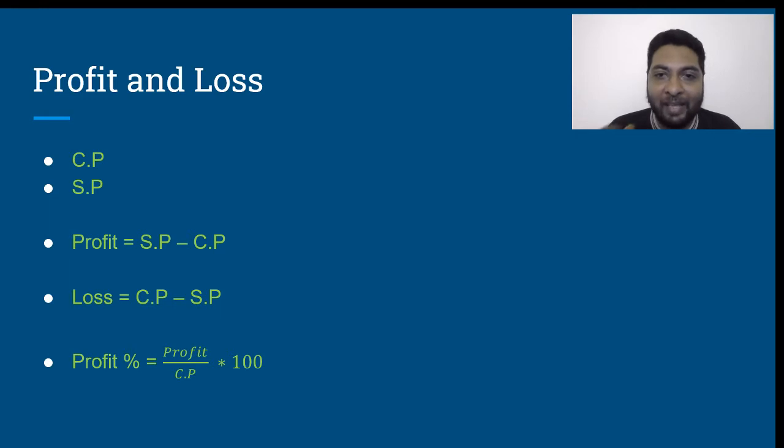Similarly, when we say that we have incurred a loss, the loss must be with respect to something. With respect to what? Loss is also calculated always with respect to the cost price only. Therefore, loss percentage is nothing but loss upon cost price into 100.